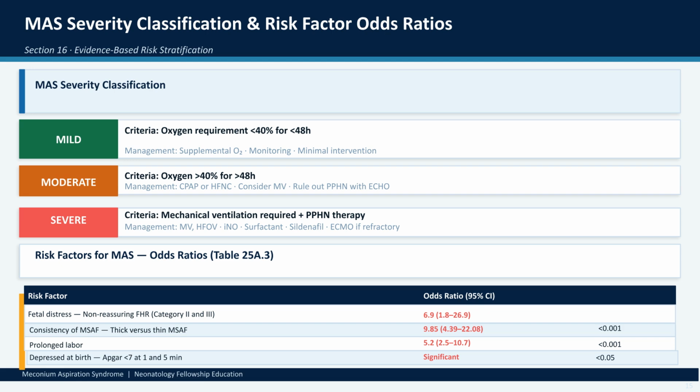In summary, MAS management is stratified by severity. Mild cases may require minimal intervention, while severe cases necessitate mechanical ventilation and PPHN therapy. Recognizing risk factors like fetal distress and thick meconium early is crucial for improved outcomes.